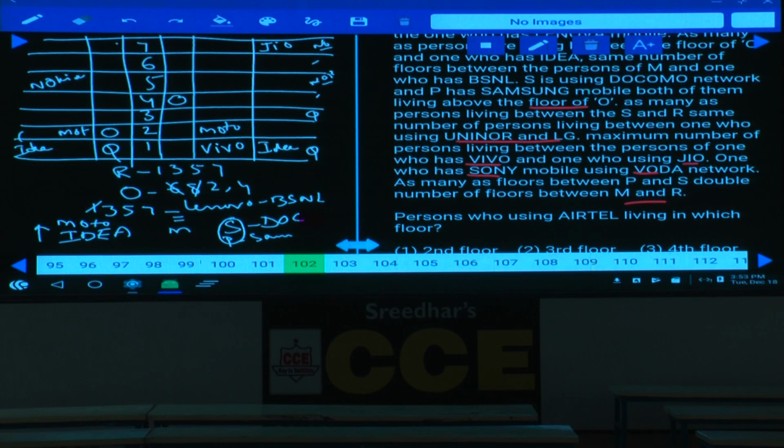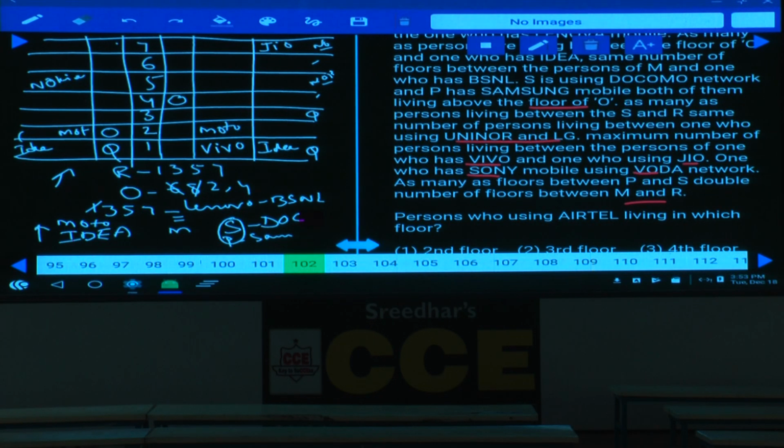Now if P and S, if you take 1, then M and R must be 2 persons, isn't it? And above this 1 is not possible between P and S, because P and S must be above this O only. Or else if you take P and S in the second case, if there are 2, then between M and R there must be 4, which is not at all possible, isn't it?